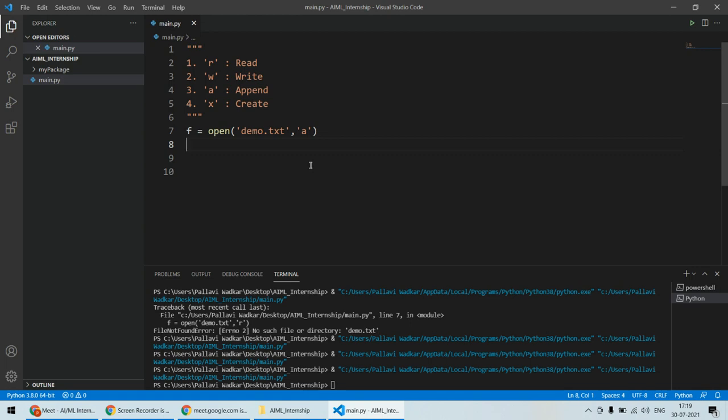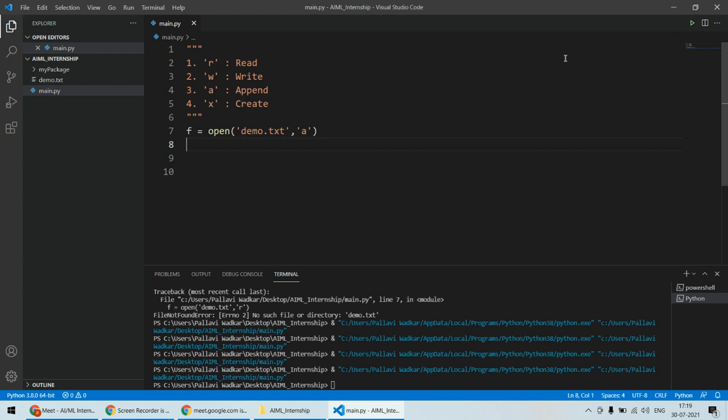Right now there is no demo.txt inside our folder, and we are trying to open demo.txt in append mode, so definitely it will create this file. If I hit the run button, automatically you can see here in the left side demo.txt is now created. So this is how it will create the file in write mode as well as in append mode.